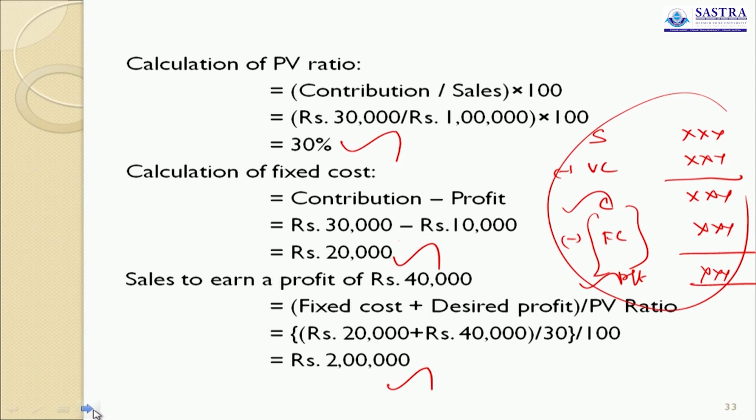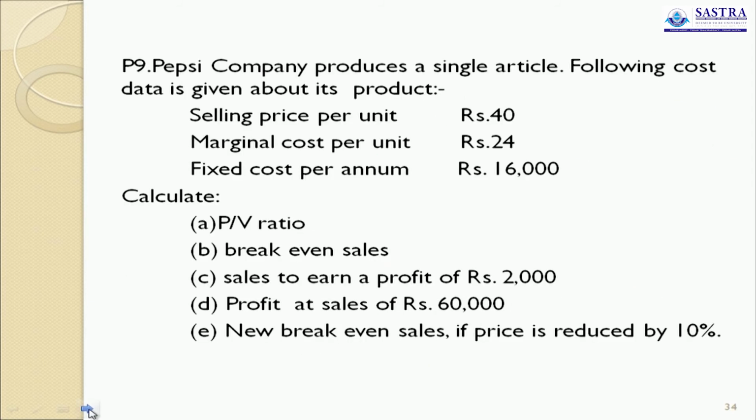Shall we move to the next problem? Pepsi company produces a single article. Following cost data is given about its product. Selling price per unit 40, marginal cost per unit 24. So automatically the variable cost is 16.